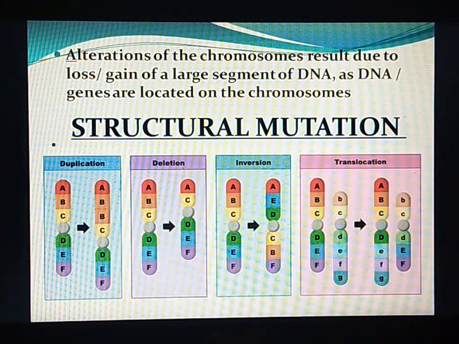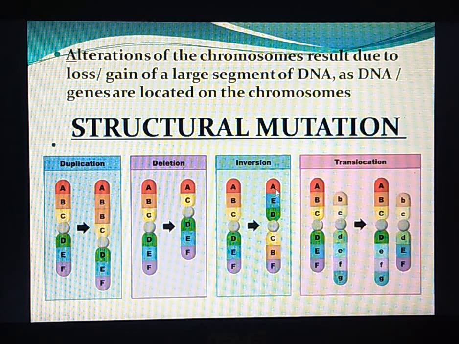A segment of chromosome separates and rejoins in such a way that it is rejoined in an inverted position. For example, we can see here A, B, C, D, E, F, right? So, when the inversion takes place, it will be A, E, D, C, B, F. That means what has happened here?